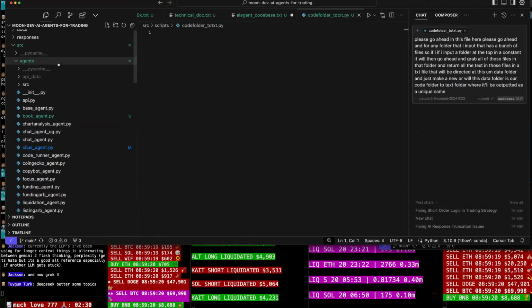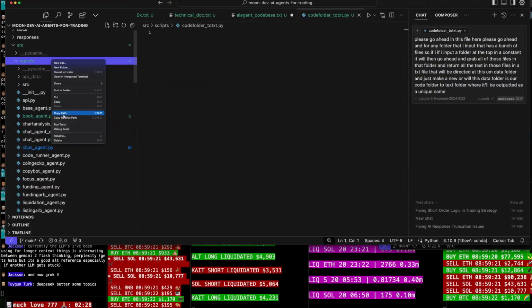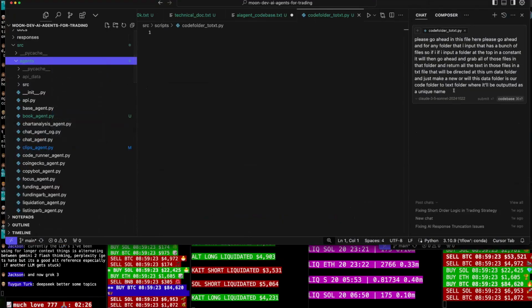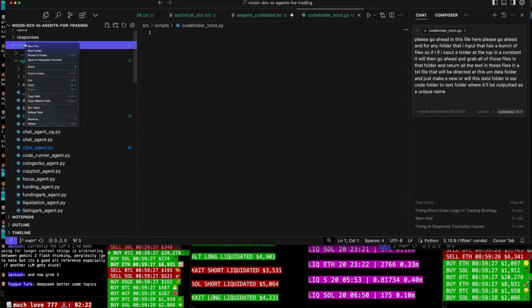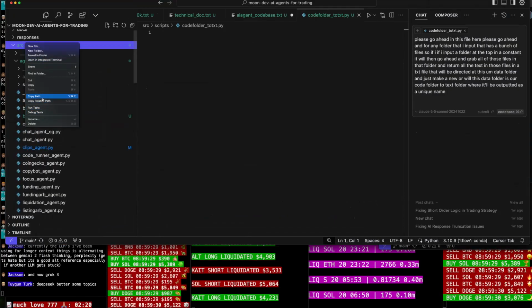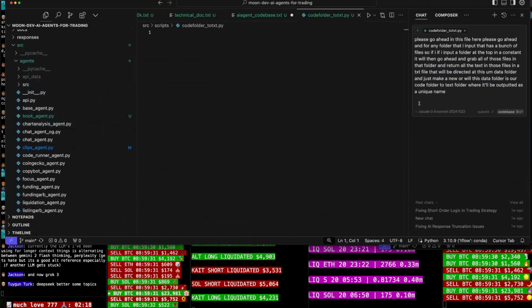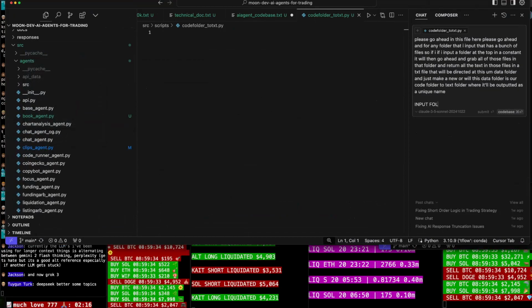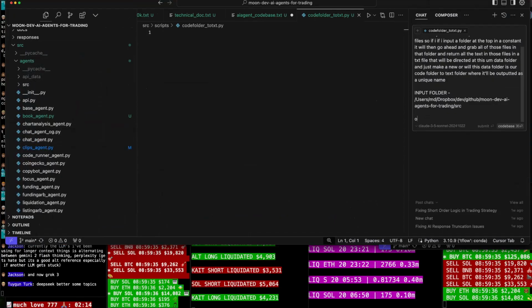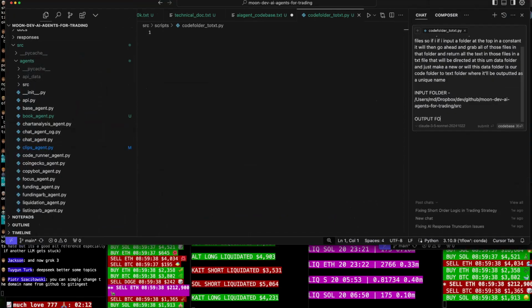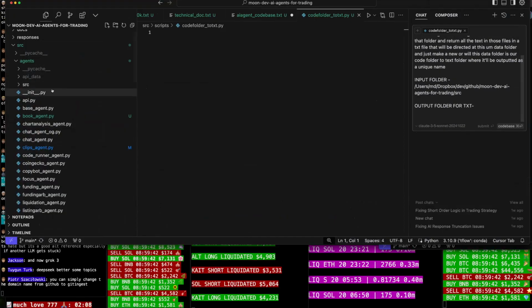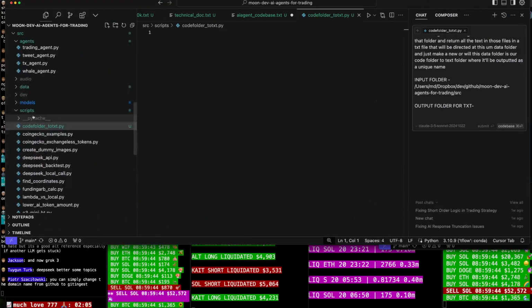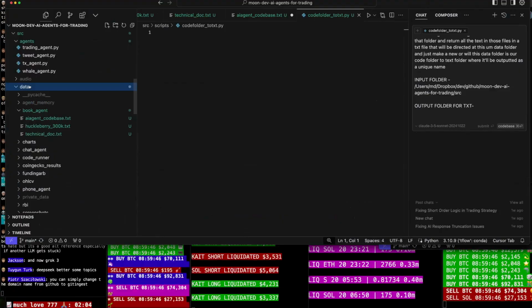So it's gonna go input here, agents. Let's say copy path. This would be the input. Or here, source. Let's get all our source, copy path. Input folder, output folder for txt. So let's go ahead and get that up in there. Data, okay.